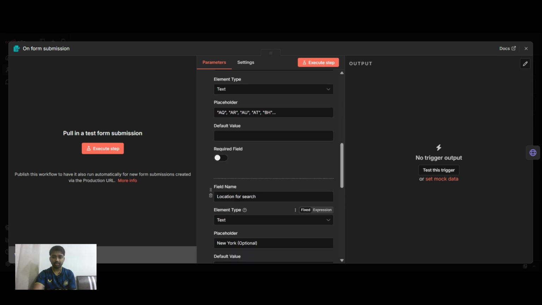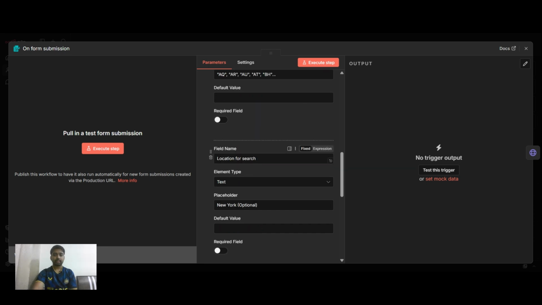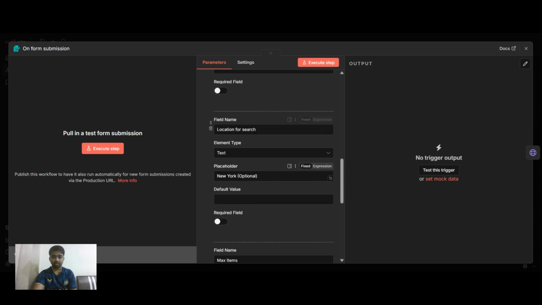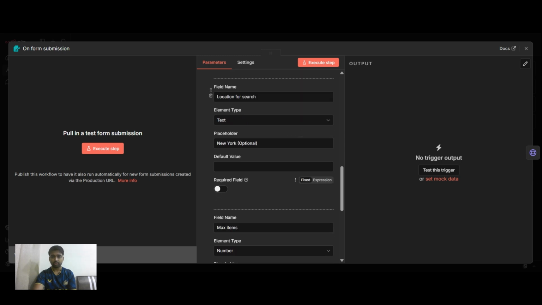If you want this field to be required, so that the person must fill it, you need to toggle this on. I'm going to turn this off right now, I don't need this. Secondly, you can search for the location, and I've written excluding New York over here, but including or excluding depends upon you. You can keep it optional as well. So this is all of it.